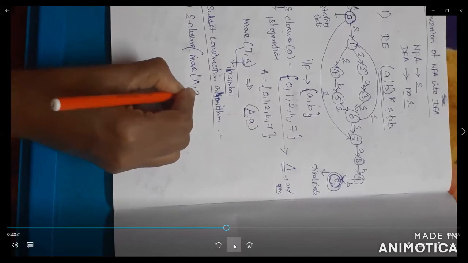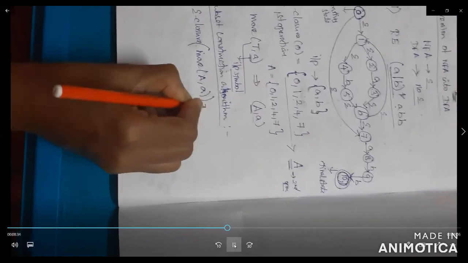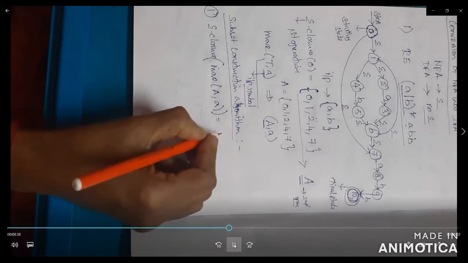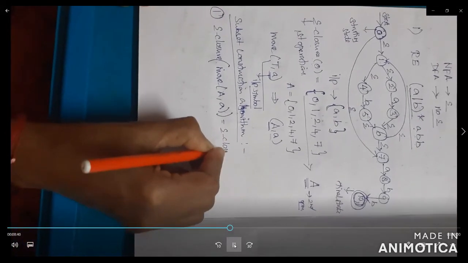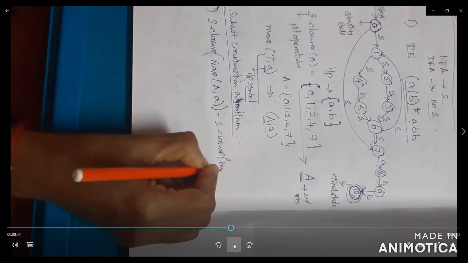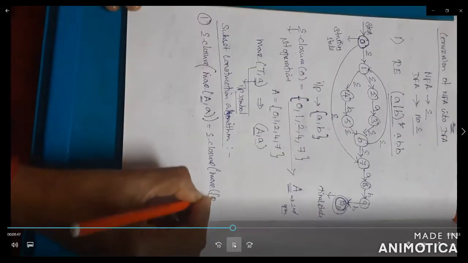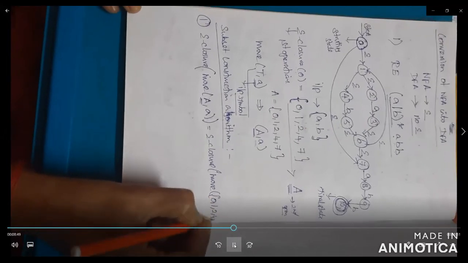First you can start with the input symbol small a. After that you can do the next input symbol b. Okay, here check the next thing, the E-closure move of A. A is {0, 1, 2, 4, 7}. You can write it in braces.